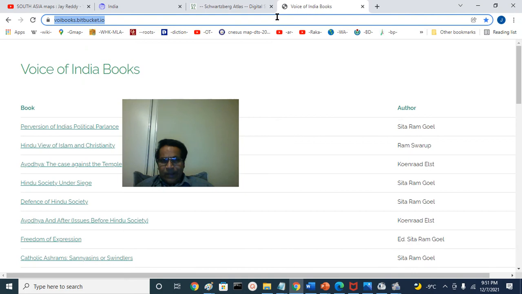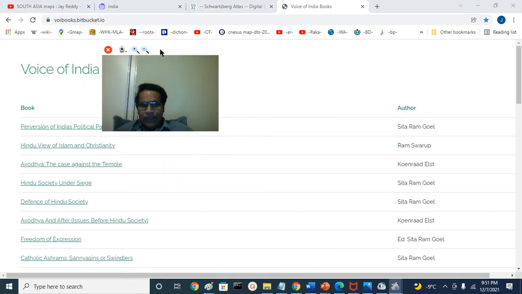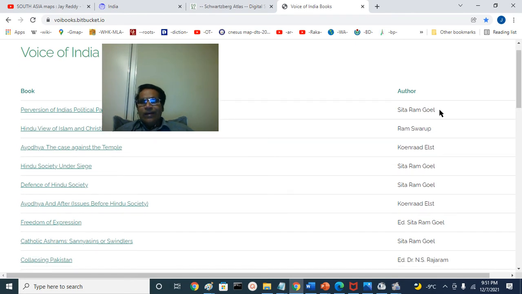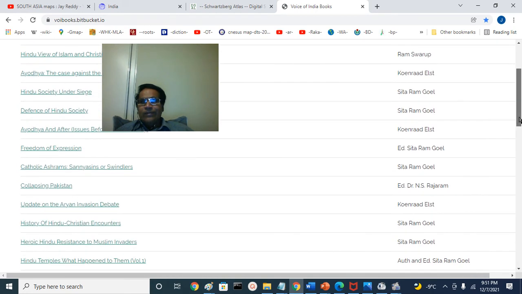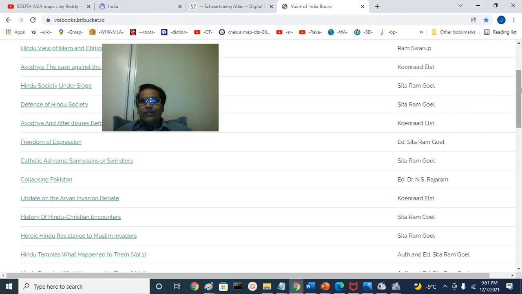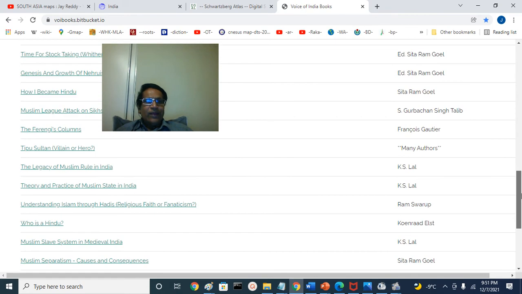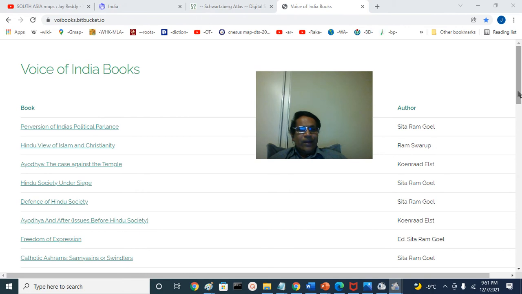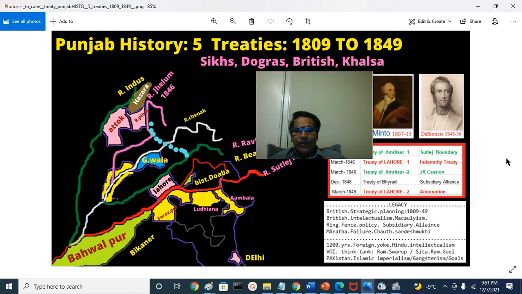The Voice of India think tank, you can see the books, the three major intellectuals called the Trimurti of Hindu Renaissance: Sitaram Goyal, the intellectual Kshatriya Mahayogi Ramswarup, and Acharya Koenraad Elst from Belgium. You can read their books, and they formulated a very fascinating work on that. They are considered to be modern India's greatest thinkers. You can see Voice of India books, and you can go and look at them. They will give more details.